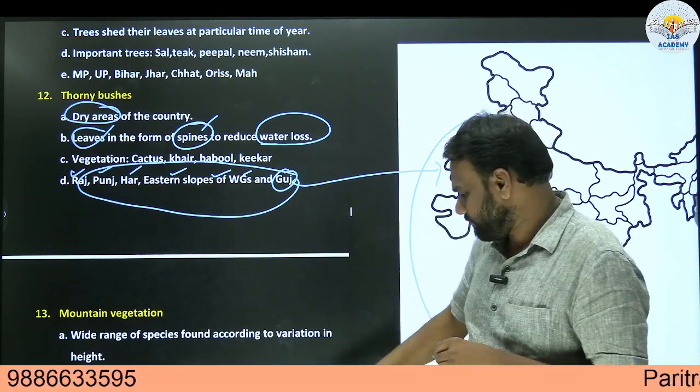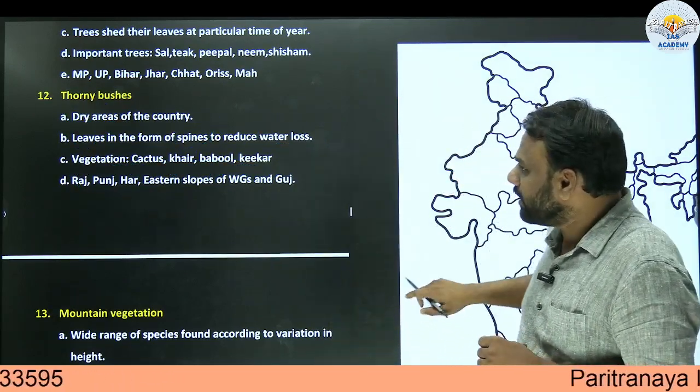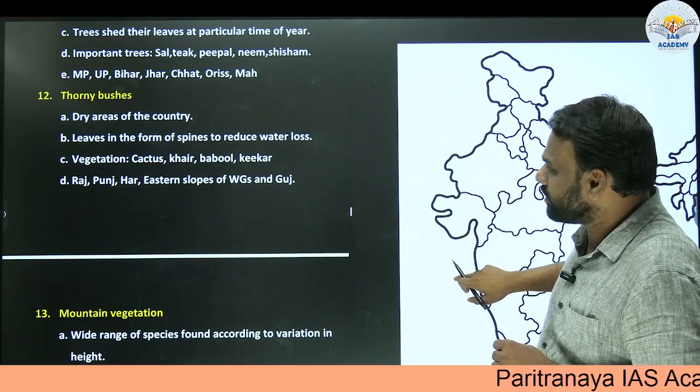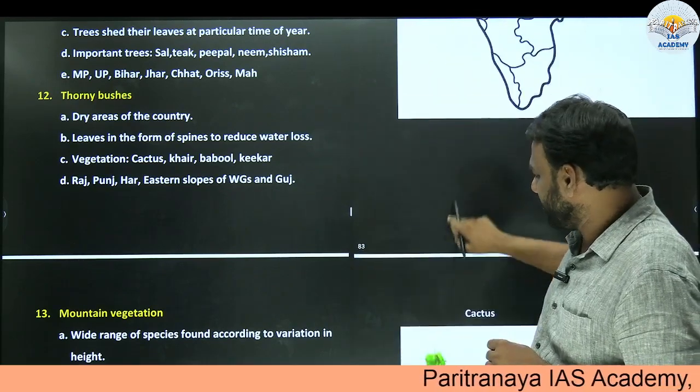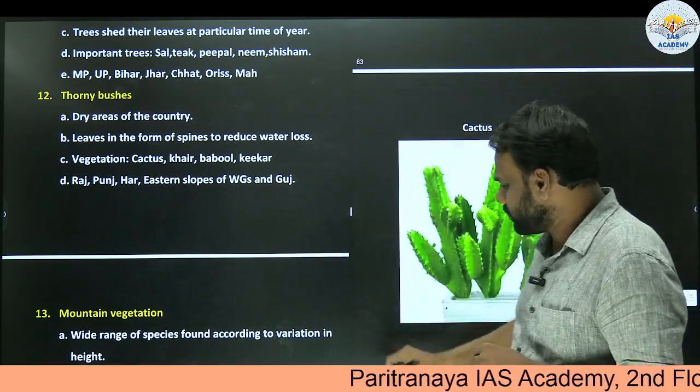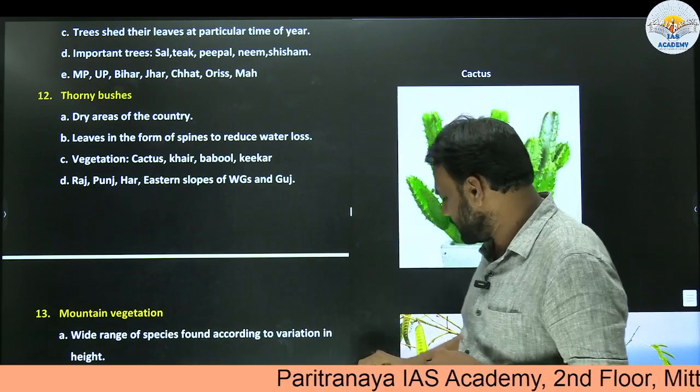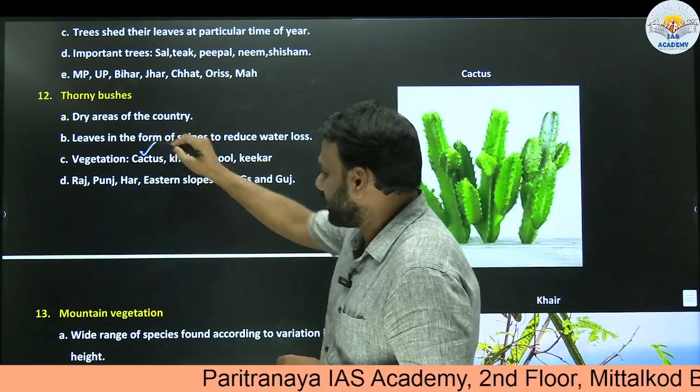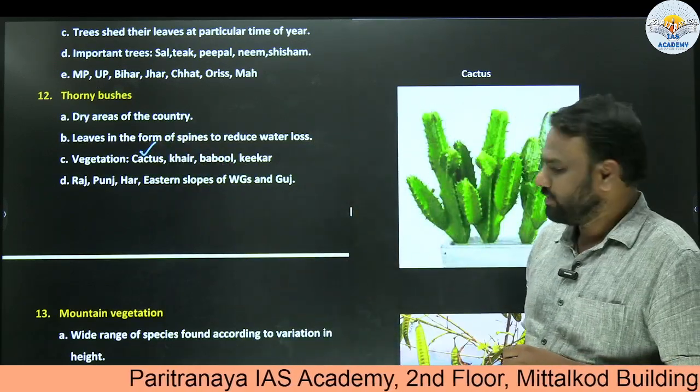Next, which are the important bushes of these thorny forests? Very important, we need to know about them. The first one is kher. Next is cactus. So this is cactus.